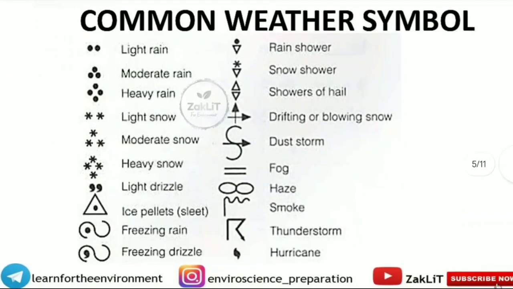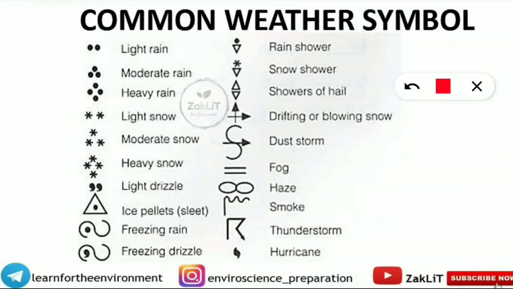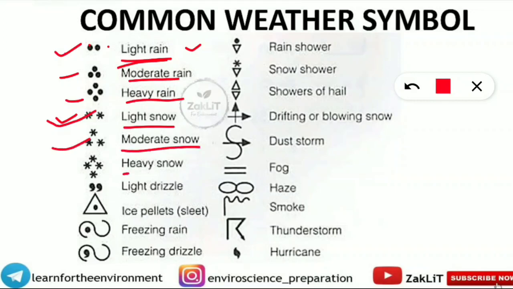Here are the common weather symbol to know. The questions are coming from here also. You should note down light rain, very easy. 2 simple dots means rain. Dots mean rains here. You should note down. Star means snow here. And these are the things where it is showing that if it is 2 dots means that is light rain. Moderate rain means 3 dots. Heavy rain means 4 dots. Because rain means dots. And when it comes to the snow, it is star shape. So 2 star means light snow, moderate snow means 3 stars, heavy snow means 4 star. So it is like rain, but the symbol has changed from dots to star.